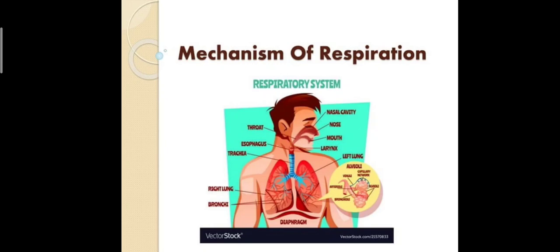To see about the class of mechanism of respiration. When we are going to see about mechanism of respiration, it includes the respiratory system. Respiratory system includes what are the parts that are involved in the mechanism of respiration. We should know about the respiratory system parts, which start from the nasal cavity, nose, mouth, larynx, and throat, esophagus, trachea, right lung and left lung and bronchi, and also the diaphragm, which is involved in the process of respiration during the inspiration and expiration mechanism.